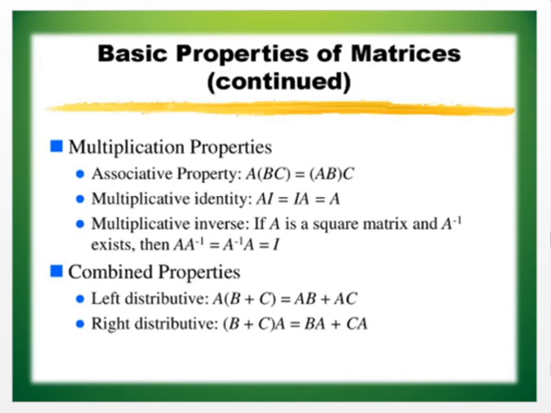Then the multiplicative inverse is A inverse. When you multiply a matrix A by A inverse, you will get the identity matrix. So A A inverse is equal to A inverse A is equal to I. How to find A inverse, you will be learning in your +1 portion. Then combined properties: left distributive, A(B + C) is equal to AB + AC, and right distributive, (B + C)A is equal to BA + CA.